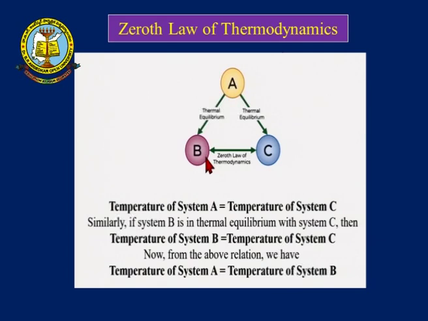Now, if you look at the temperatures of the systems, the temperature of system A is equal to the temperature of system C. Similarly, since system B is in thermal equilibrium with system C, the temperature of system B is equal to the temperature of system C. From these two relations, we can say that the temperature of system A is equal to the temperature of system B. So finally, all the systems A, B and C are in thermal equilibrium with each other.